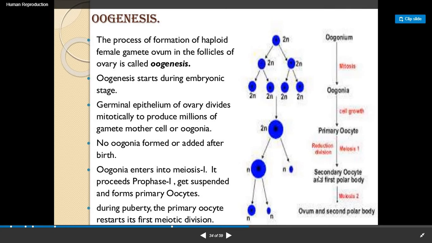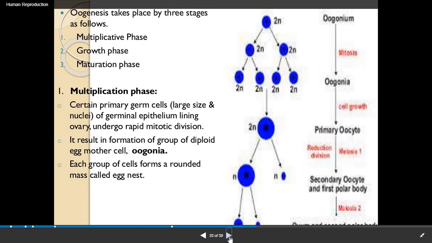Now this secondary oocyte undergoes the meiotic second division, and the ovum, that is the egg, and the second polar body are formed. So these are the three phases that occur in oogenesis. First is the multiplication phase, second is the growth phase, and third is the maturation phase.